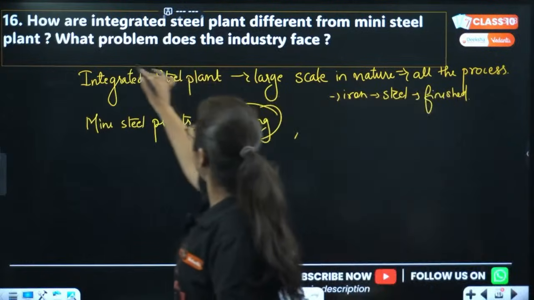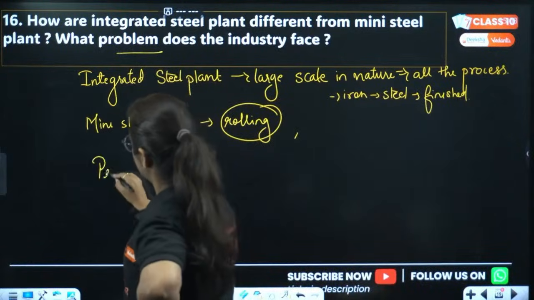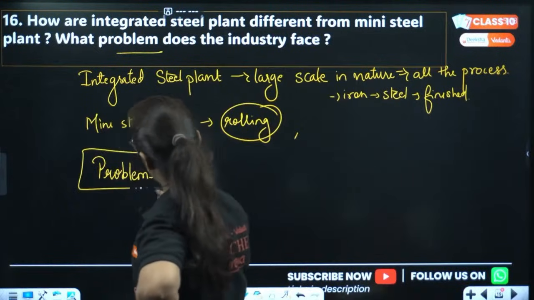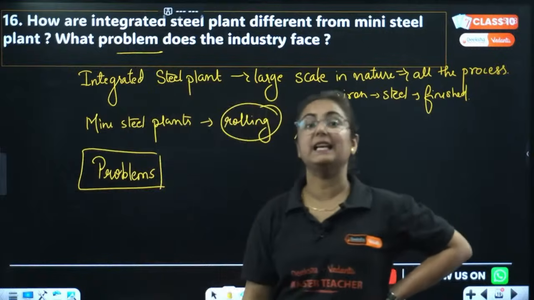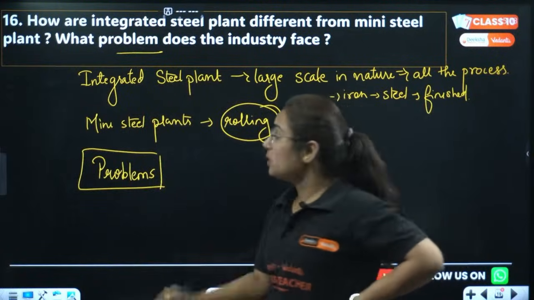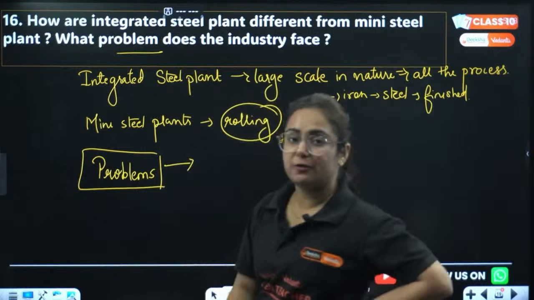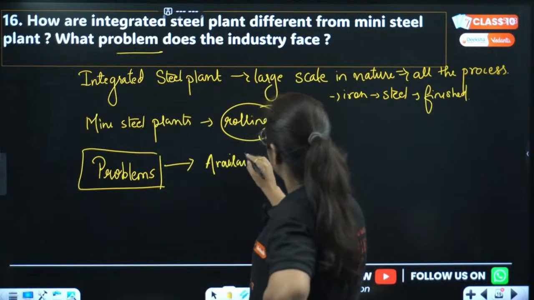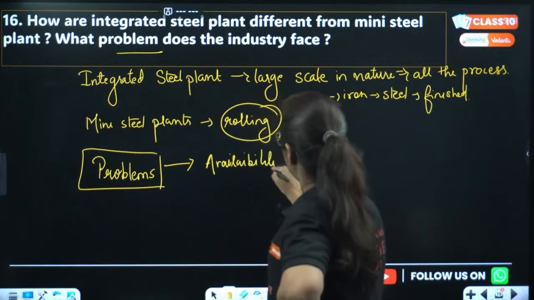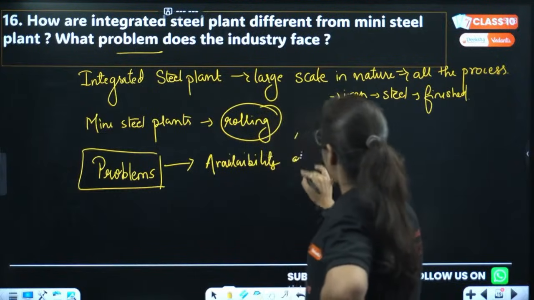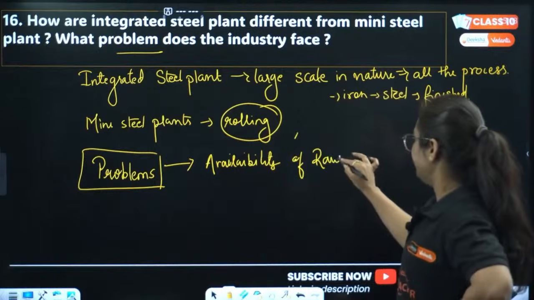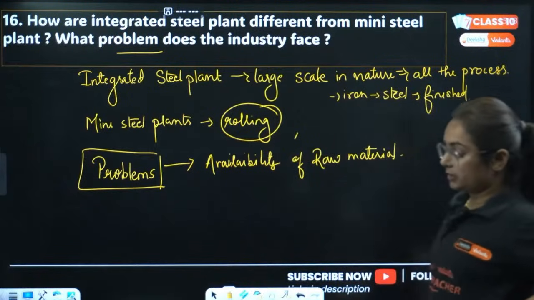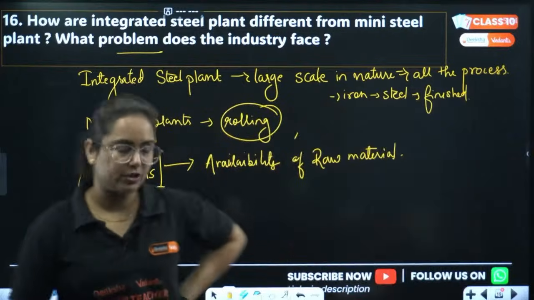Now, what are the problems that this industry faces? You might be thinking, ma'am, this is the basic industry, what problems are these industries facing? Basically, the availability of raw material. We need coal, we need iron, and to make it available is a challenge.